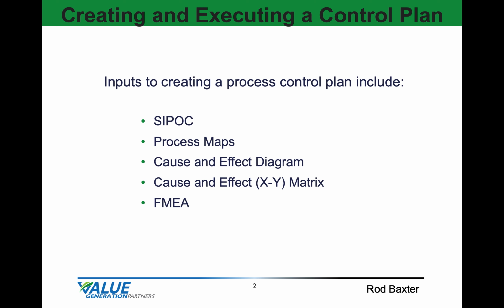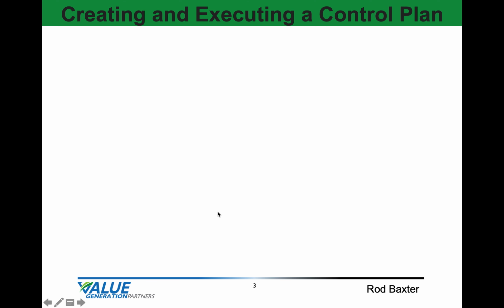Some inputs to creating a process control plan: the SIPOC, supplier, input, process, output, and customer. So much information on a single diagram. Or process maps, simple flow charts, swim lane maps, input-output process maps. Cause and effect diagrams, known as fishbone diagrams, or cause and effect matrix, also known as XY matrix, and failure modes and effects analysis. All of these are inputs to process control plans.